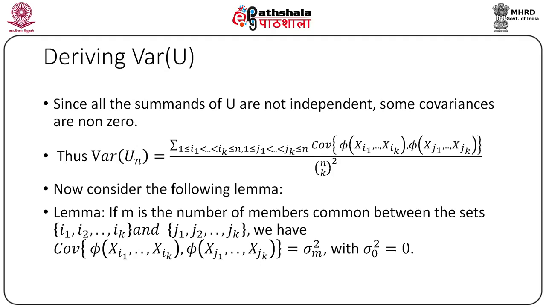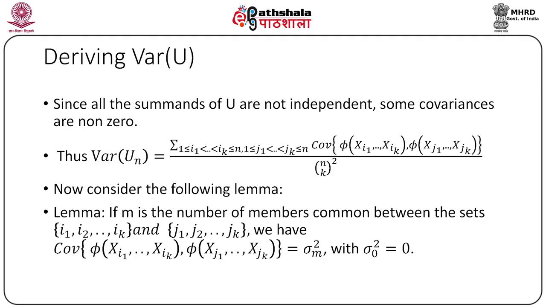So, first assume that m is positive. Let us consider two sets of random variables such that they have m random variables in common. Since observations are IID, we can take the two sets as X1, X2, Xm, X m plus 1 up to Xk, and the other set as X1, X2, Xm and then X k plus 1 up to X twice k minus m.